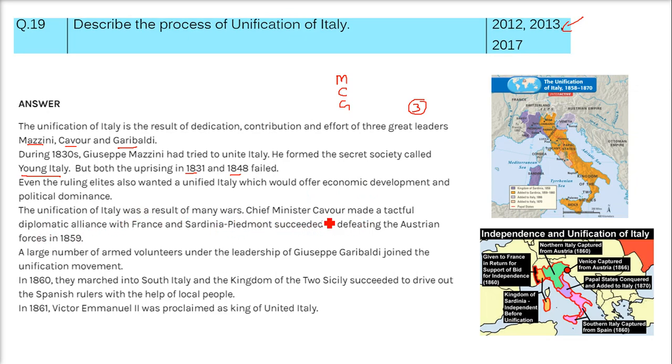Chief Minister Cavour, as I suggested here, made a tactful diplomatic alliance with France and Sardinian Piedmont, succeeding in defeating the Austrian forces in 1859. A large number of armed volunteers under the leadership of Giuseppe Garibaldi joined the unification movement. In 1860, they marched to South Italy and the Kingdom of Two Sicilies, and succeeded in driving out the Spanish ruler with the help of local people. In 1861, Victor Emmanuel II was proclaimed King of United Italy.